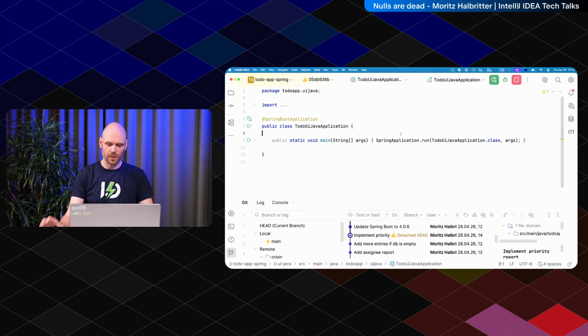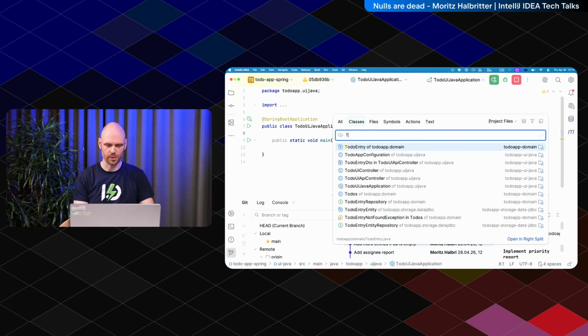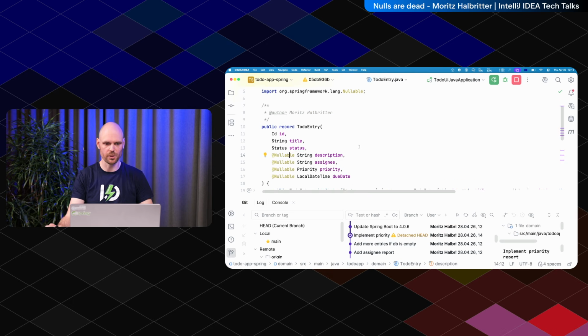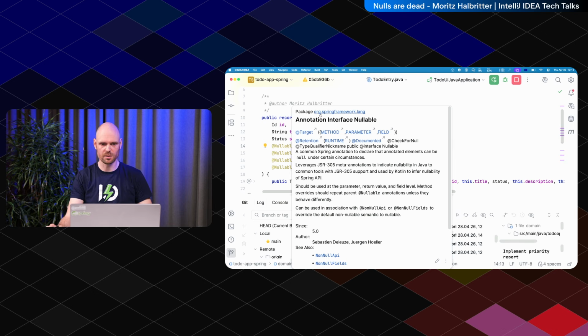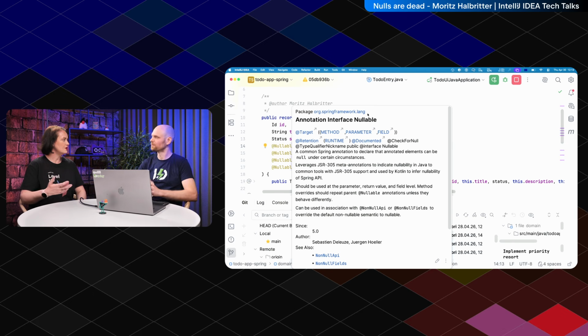Okay. Let's take a look at how this is actually structured. So there's a to-do entry, which is our domain object. And as you can see, the domain object has a description, assignee, priority, due date, and those are all nullable. If you take a look at this nullable annotation, we can see that this is org.springframework.lang. Okay. Right, because Spring had its own nullable annotation, which was one of the 14 standards. Right. Yeah.